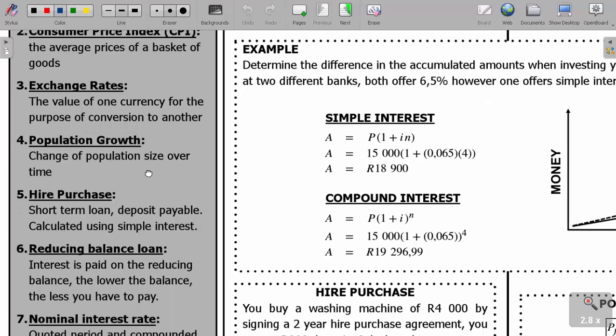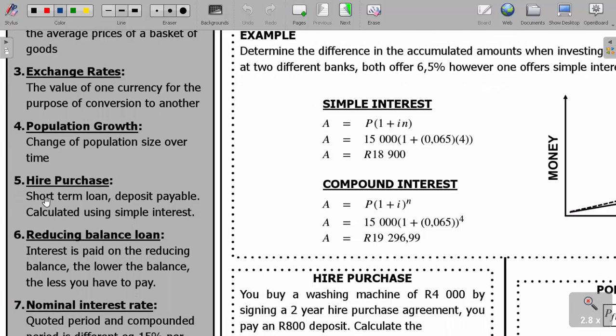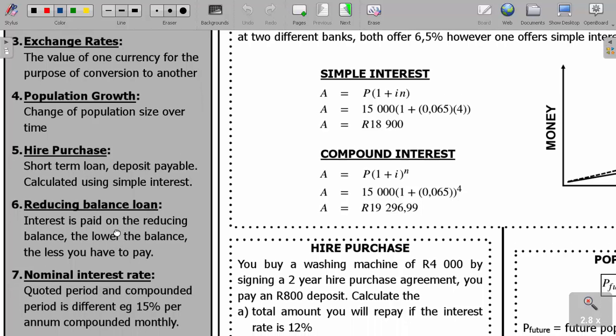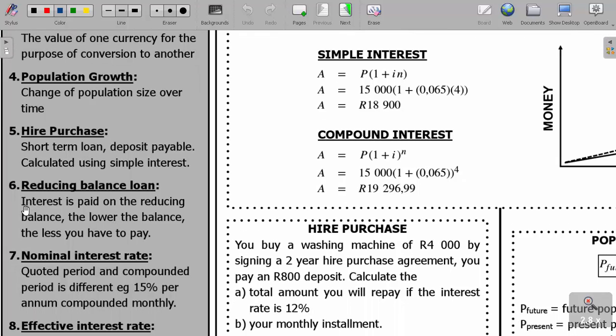And then we have what we call as hire purchase. That is a short-term loan, deposit payable, calculated using simple interest. Okay. And then another one is called reducing balance loan. That is, in this case, interest is paid on the reducing balance. The lower the balance, the less you have to pay.